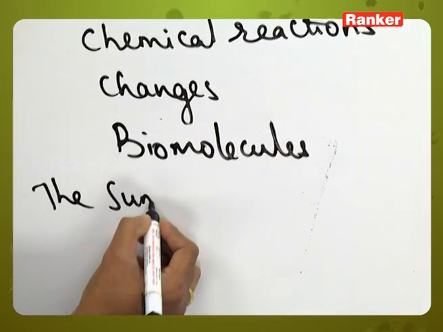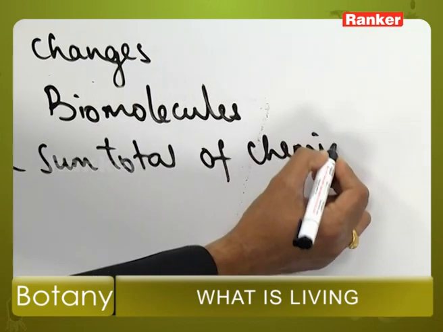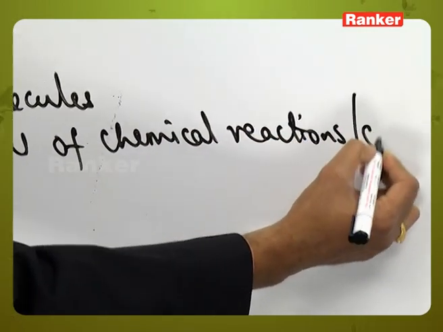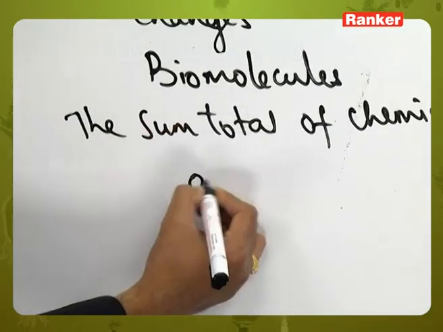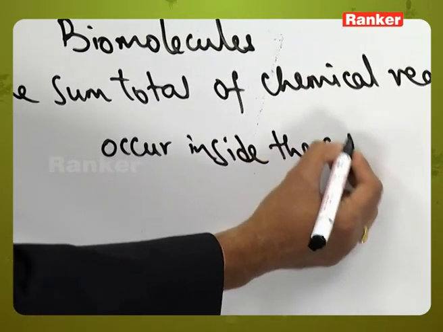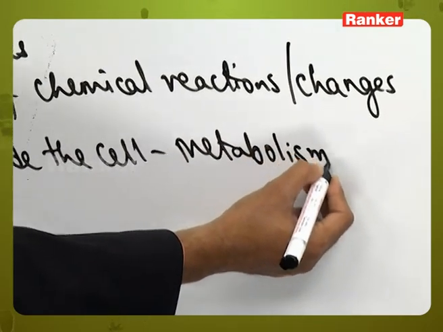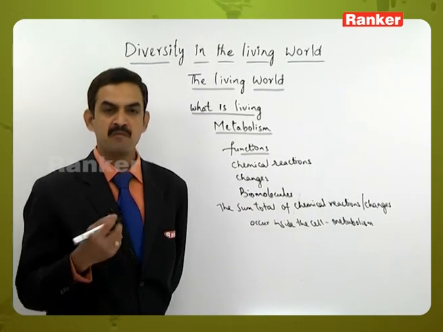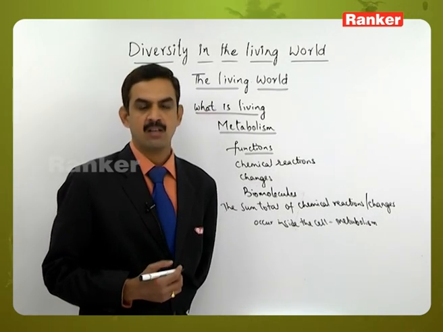That is, the sum total of chemical reactions or chemical changes which take place inside the cell is called metabolism. In this process of metabolism, one type of organic compound is converted into another type of organic compound which that particular body or living organism requires for its functions.